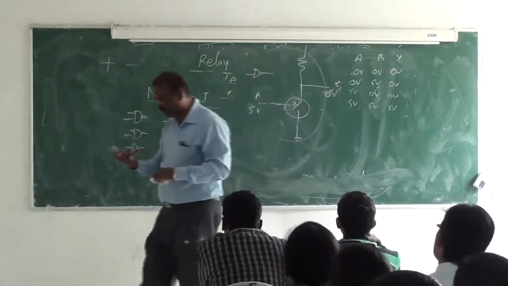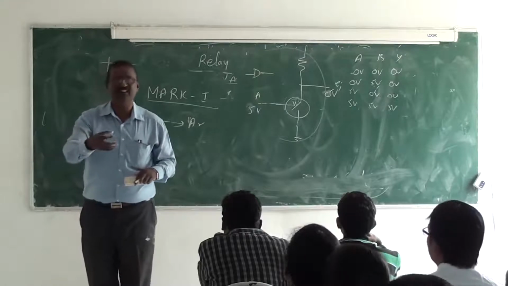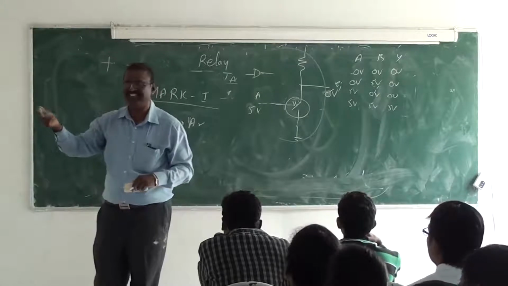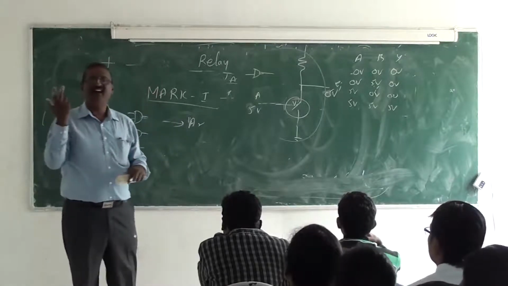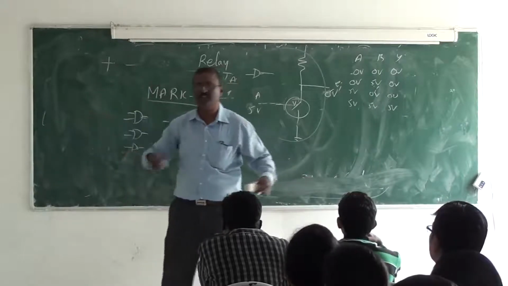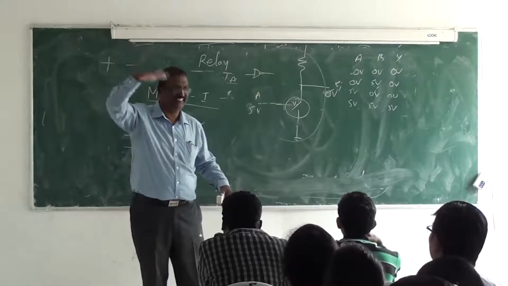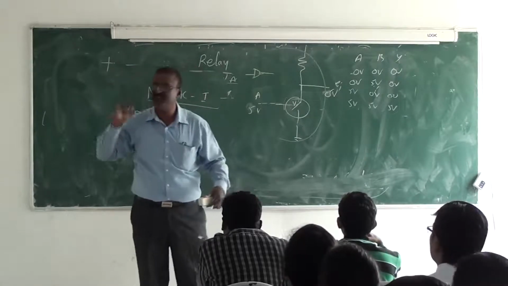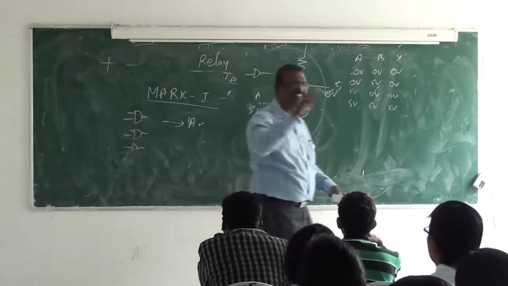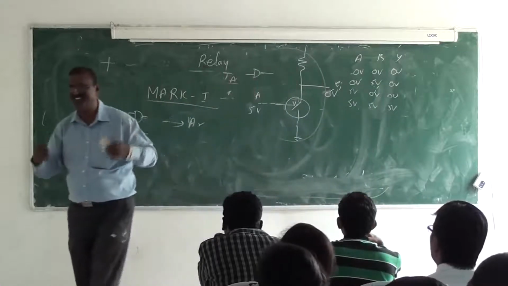Then what happened? 115 volts. And the first computer was ENIAC. Okay, in the 1940s they invented it, in the 1960s they installed it. And that computer occupied a space much bigger than this one. You switch on the system, what happens? The whole town, the bulbs get dim. One computer you switch on, the whole town's bulbs become dim because they consume so much power.